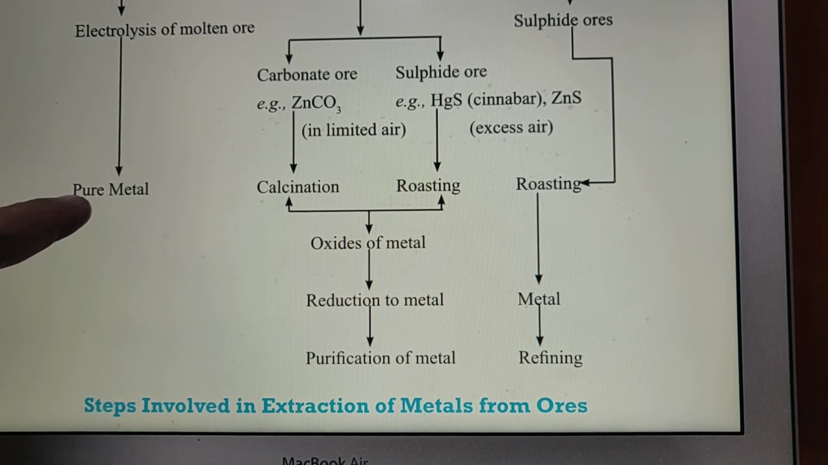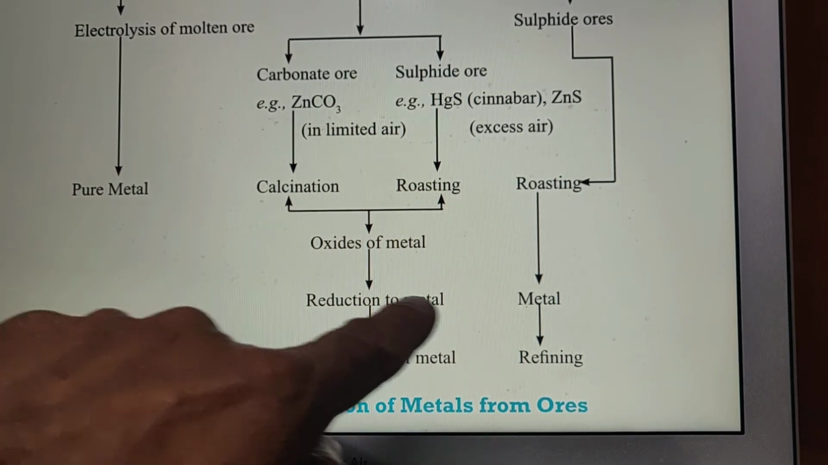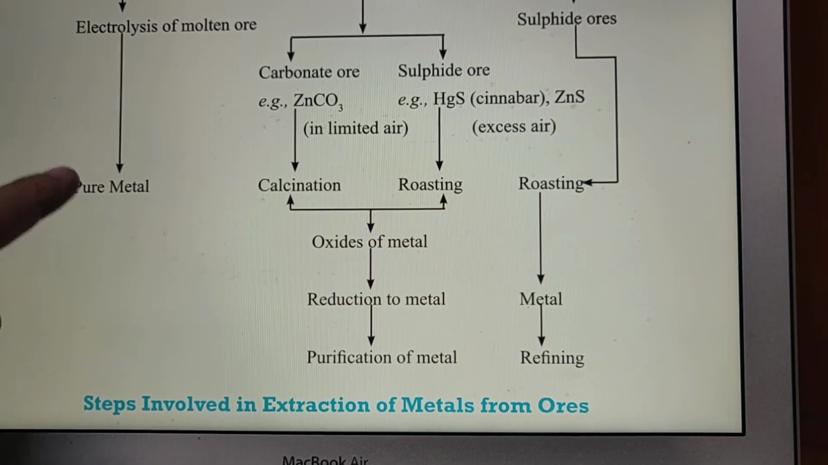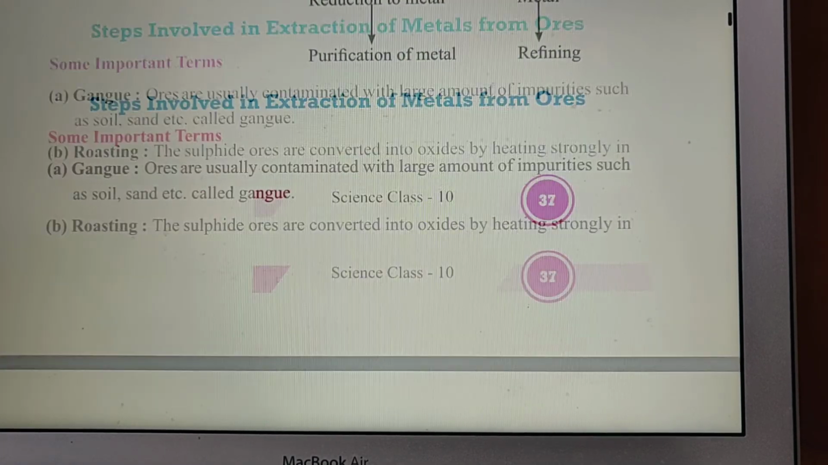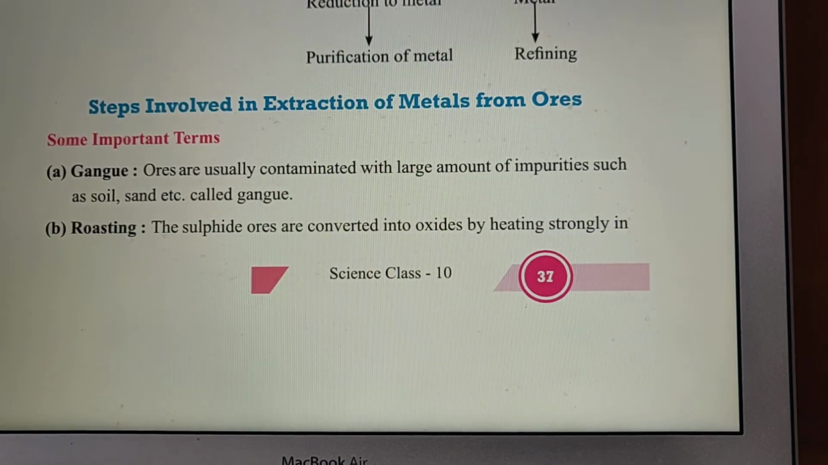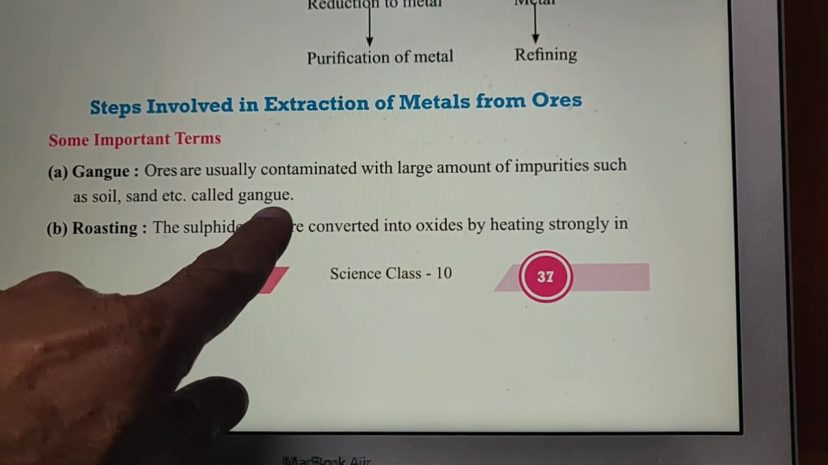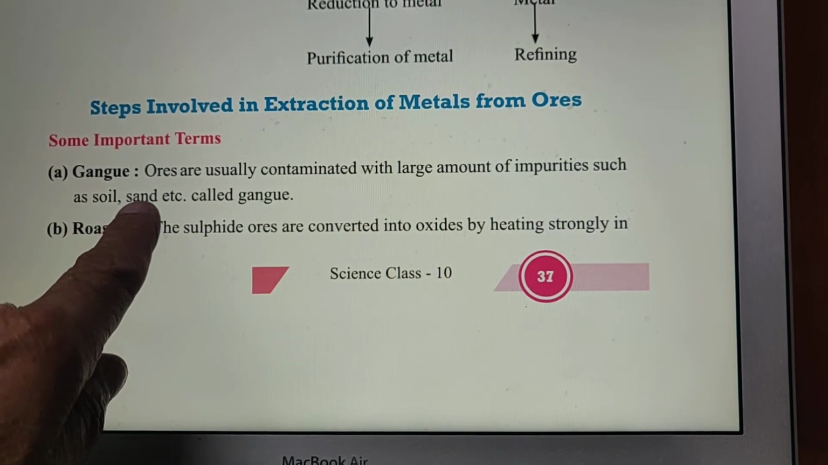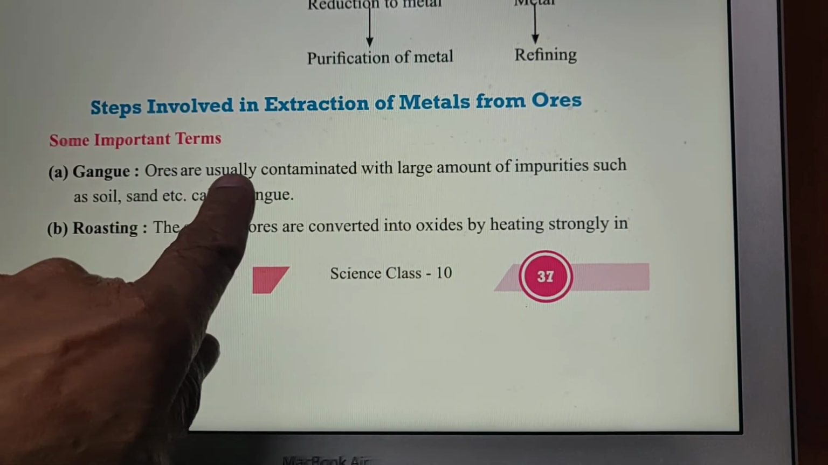In the electrolysis form we get the pure metal, but in these 2 cases we do not find the metal in pure form. So they are further purified by the electrolysis method. We'll see some things written here. The gangue: ores are usually contaminated with large amounts of impurities such as soil and sand, which are called gangue. So gangue is soil, sand or some other things associated with the ores.